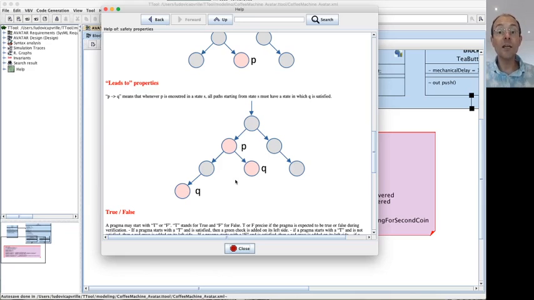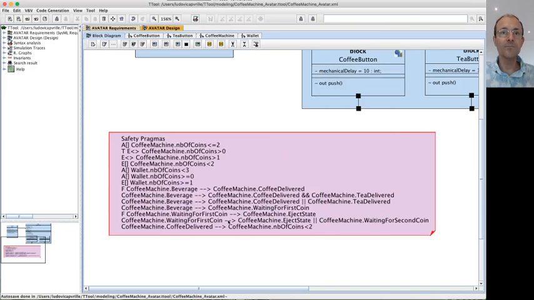Now I'm going to explain to you how to express P properties. Let's take examples. Closing this, coming back to safety pragmas, I'm going to take this pragma first. A square brackets means that we would like the property P to be satisfied in all paths, all states. Coffee machine number of coins is less than or equal to 2.